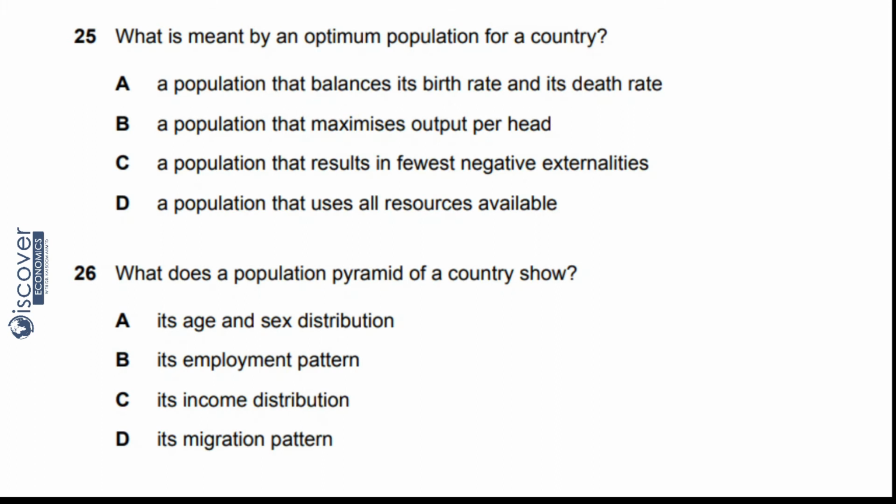Then come to 26. What does a population pyramid of a country show? Now population pyramid, when you think about that, you will see that we have male and female, and then we have ages. Fine. So come to option A, it's age and sex distribution. Yes, it tells us. A might be the answer. Come to B, its employment pattern. No, it does not tell about employment. C, its income distribution. No, it doesn't tell about income. Then D, its migration pattern. No, not at all. So A will be the answer because it suits more. Yeah, this is the answer.